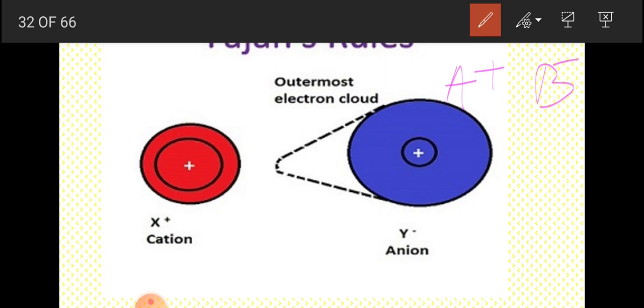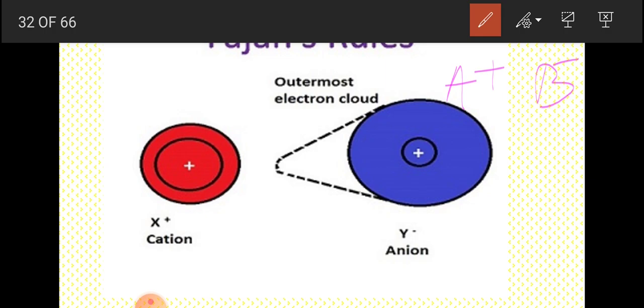Ionic and covalent bonding are two extreme types of bonding, and almost always the bonds formed are intermediate in type. This is explained in terms of polarization, that is, deforming the shape of the ions. The type of bond between A plus and B minus depends on the effect one ion has on the other.